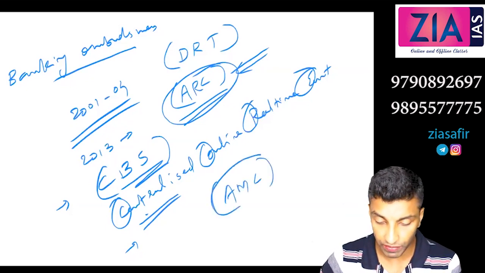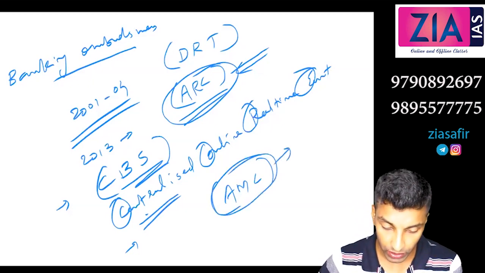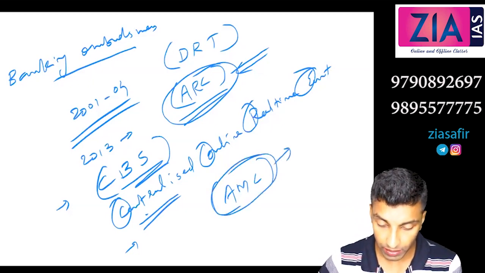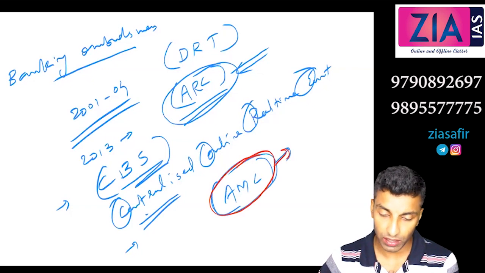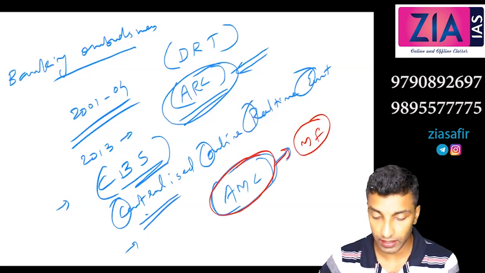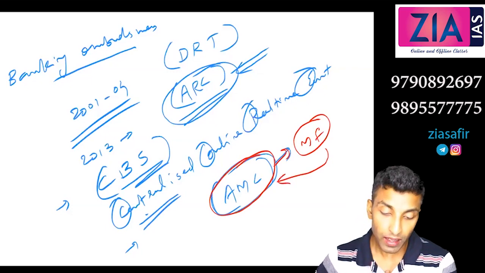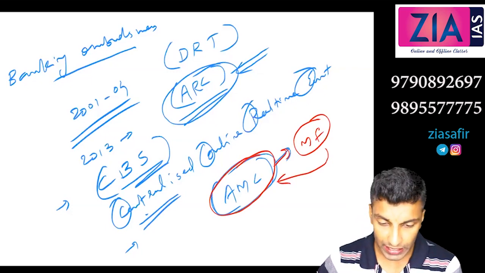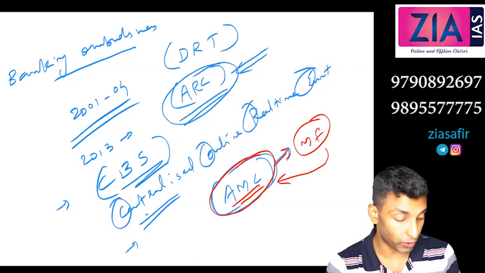Have you heard this name somewhere? Any idea? They manage the assets. When we talk about mutual funds, we will discuss this. There is an asset management company who will be taking care of the assets, meaning the shares, bonds, etc. They take the decision. We will discuss that when we discuss mutual funds in the financial institution module.